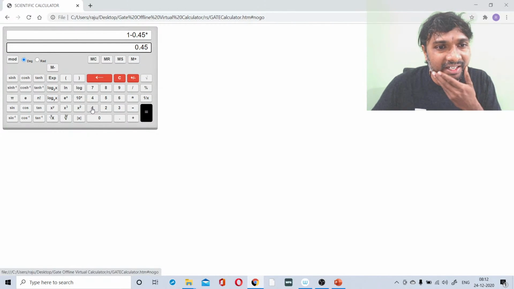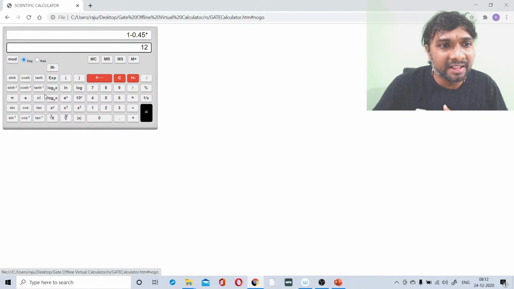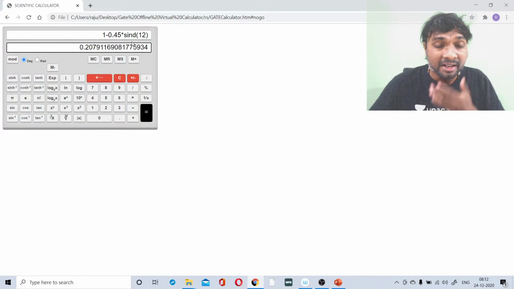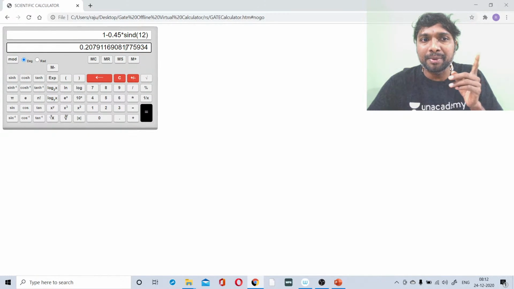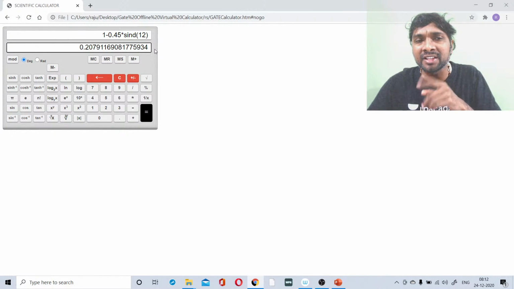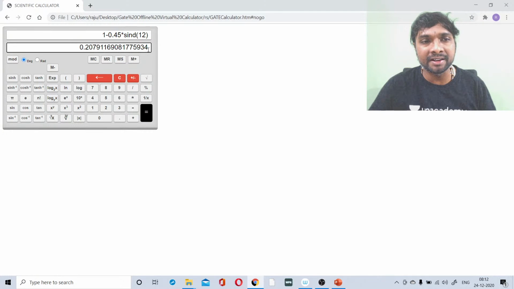Suppose if you just write 12, we'll just check it to avoid confusion. First you write 12 and then apply sin. So sin 12 you are taking, right? After pressing that 12, if you are entering sin, it is giving a good value, the correct value only, right?